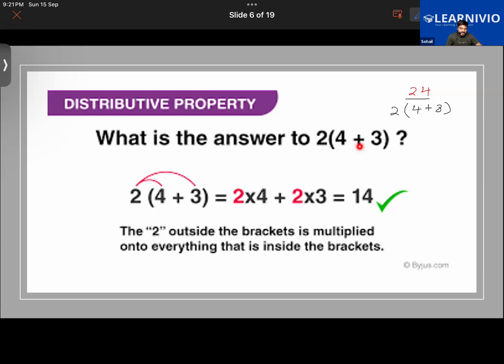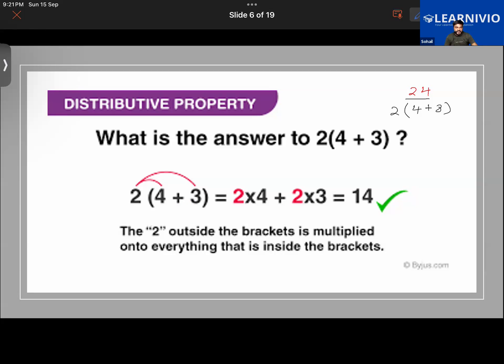Like two numbers are being added and on top of that they are being multiplied with a number also. So in this case of 2 multiplied by (4 plus 3), the 2 outside the bracket is multiplied onto everything that is inside the bracket.